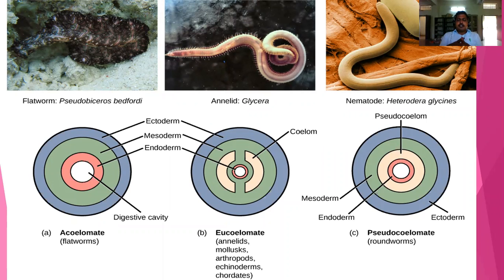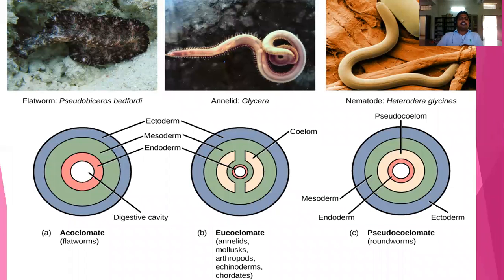So if you take flatworms, the Platyhelminthes, these flatworms are triploblastic organisms. Here there is no empty space. There are only the endoderm, mesoderm, and ectoderm present. There is no empty space inside the body.